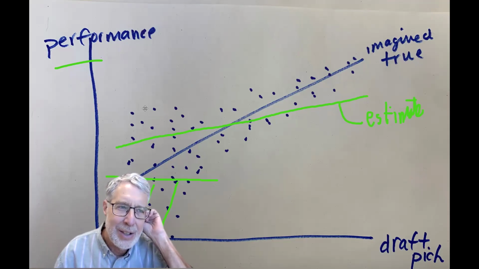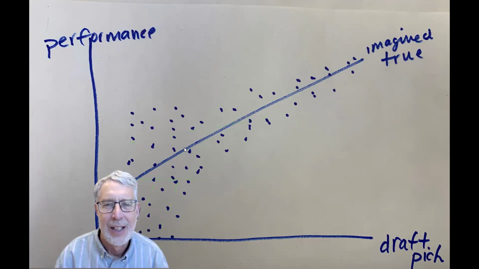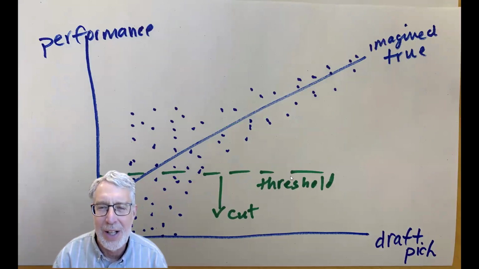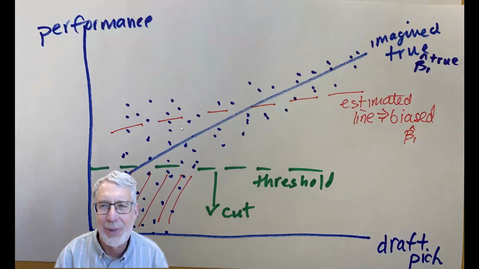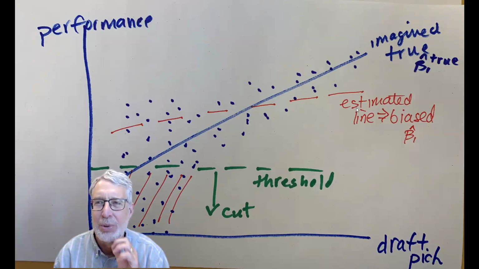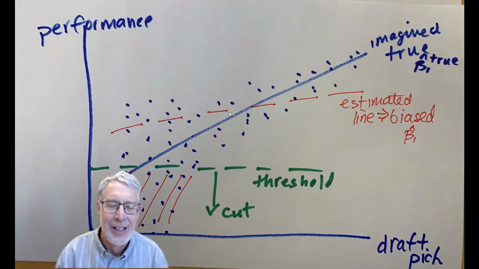So let's take a look at another example now. Let me clear off everything here. I forgot that I had actually drawn this. So we have the threshold and we have those cuts, and the estimated line will be flatter than our true line. Our true beta 1 is this blue line, and our estimated biased beta 1 hat is this red line, flatter, because we don't observe these observations.